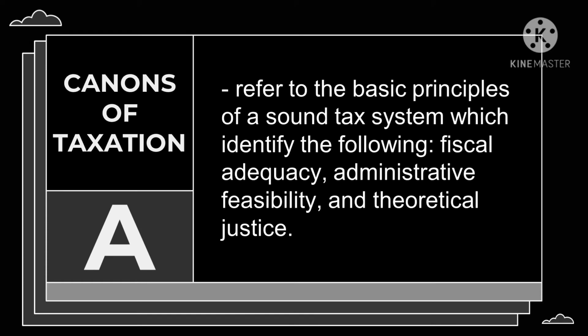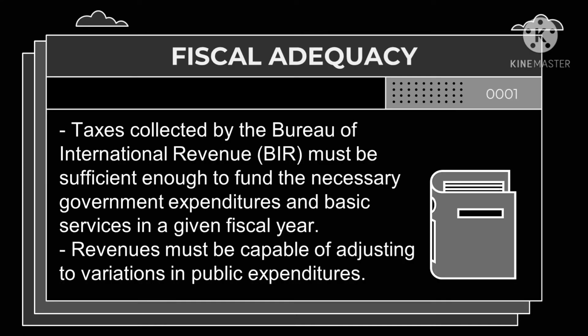Now let's go on to the canons of taxation. This refers to the basic principles of a sound tax system, which identifies the following: fiscal adequacy, administrative feasibility, and theoretical justice. First is fiscal adequacy. Taxes collected by the Bureau of Internal Revenue, or the BIR, must be sufficient to fund the necessary government expenditures and basic services in a given fiscal year.